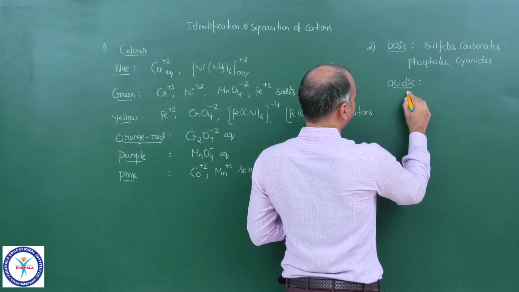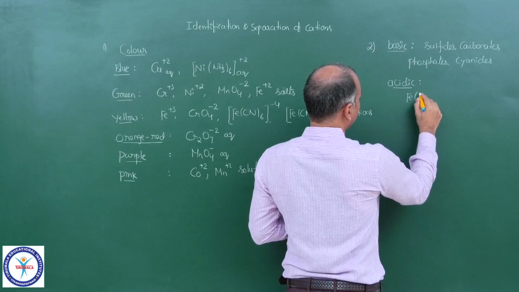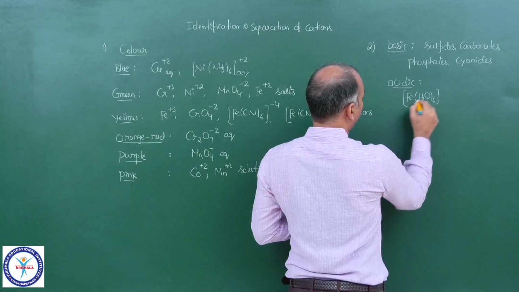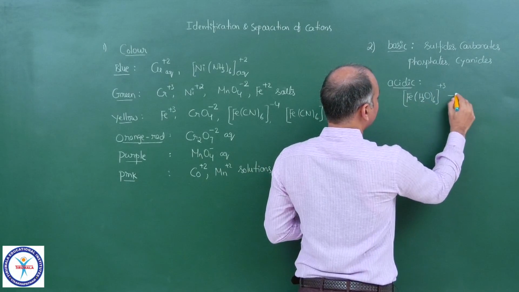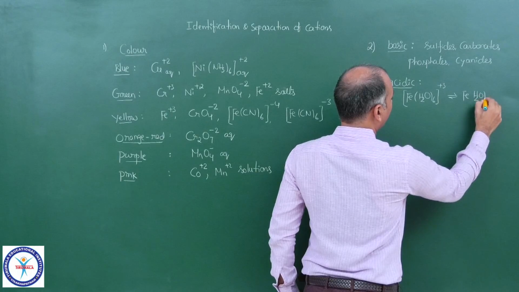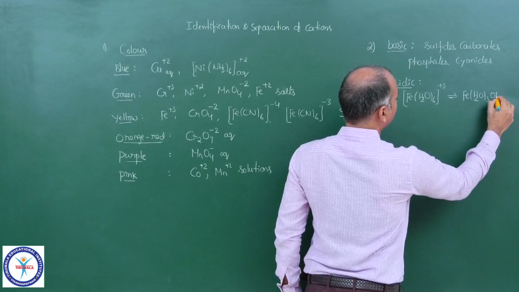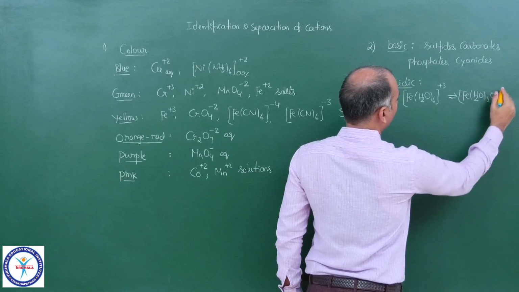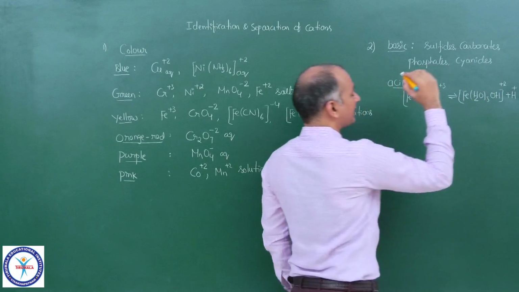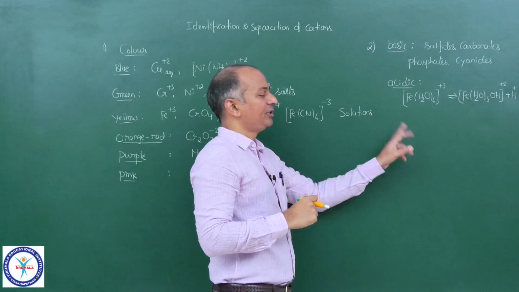Fe3+ in water exists as an aqua complex, and that aqua complex dissociates partially and you get [Fe(H2O)5OH]2+ plus H+. Similarly chromium salt, similarly aluminum salt.